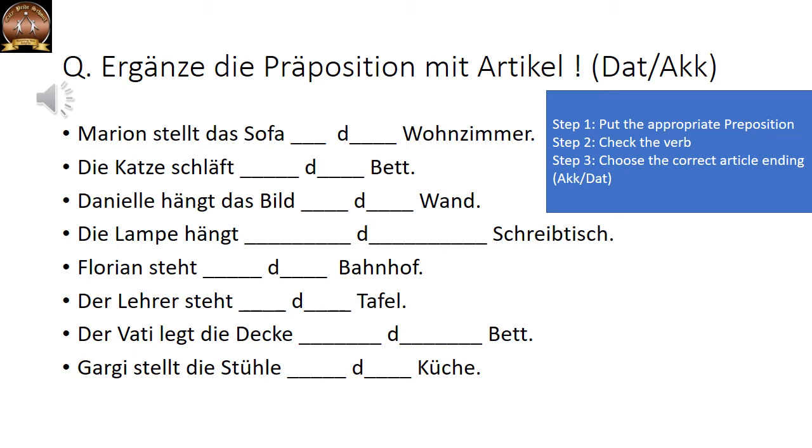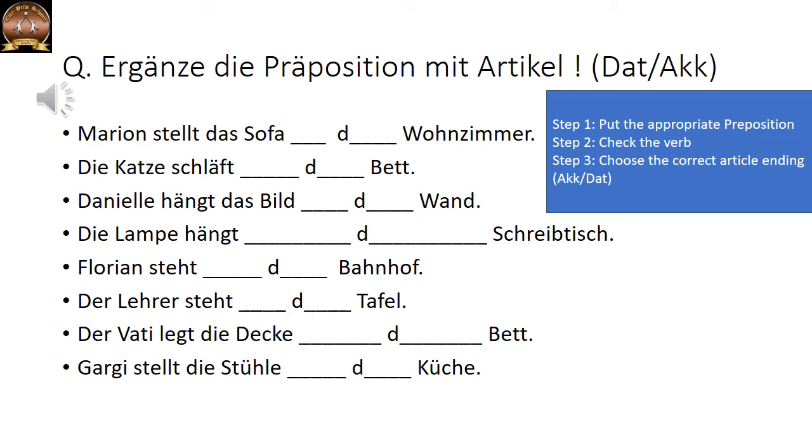Now we have to put the correct preposition. Only if you understand the meaning of the sentence, you will be able to choose the correct preposition. Now what will he do? He will put the sofa in the living room or on the living room, in front of the living room, near the living room. That we have to decide first. Out of all the 9 Wechselpräpositionen, you have to choose the correct preposition. So here, in will be correct. He will put the sofa obviously in the living room. So in, first step we have done, you have chosen the correct preposition. Next step, check the verb. Verb is stellen. Stellen is change in position.